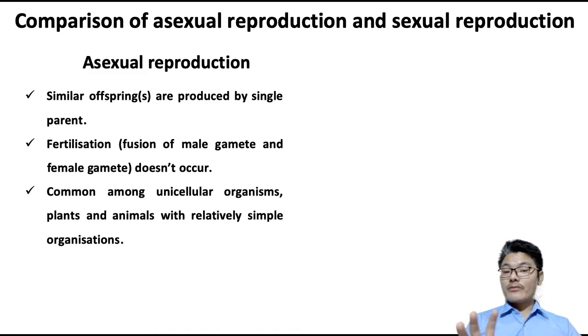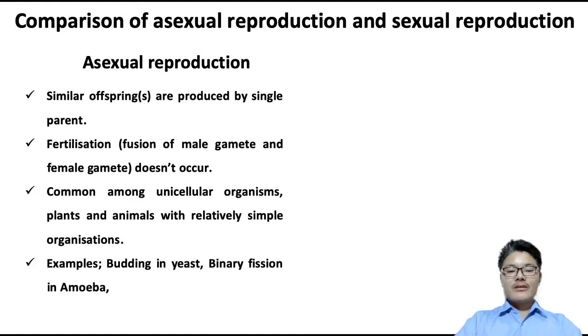Asexual reproduction is very common among simple living organisms made up of a single cell, and plants and animals with simple body organization also undergo asexual reproduction. Usually plants, though more complex, undergo asexual reproduction. Examples are budding in yeast and hydra, binary fission in amoeba, and so on.